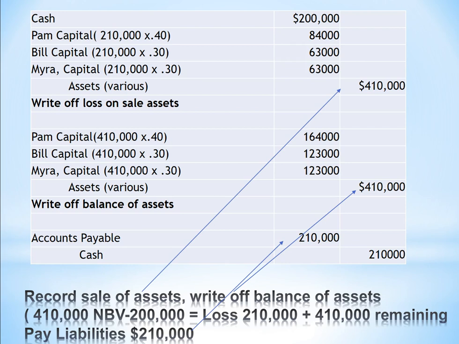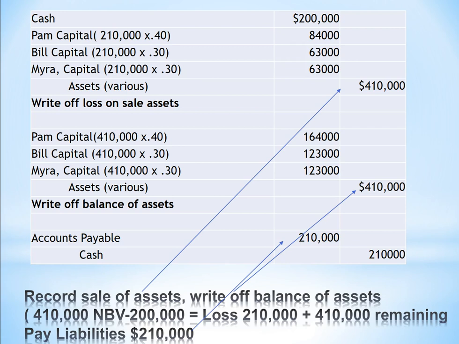The next thing that we have to do is write off the balance of the assets. So in the first case, we sold 410 of the assets for $200,000, and now we have the balance of 410 that we have to write off against the partners in the partnership. The last thing we need to do is pay off the liabilities.